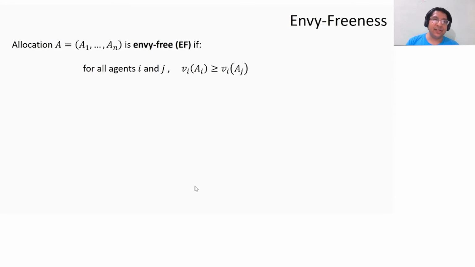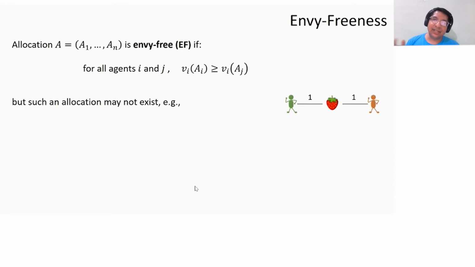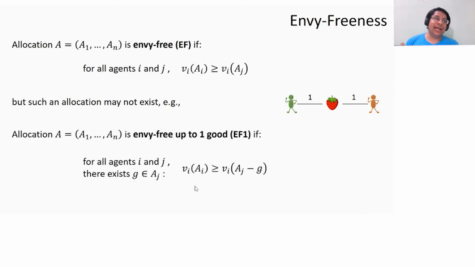So this is Envy-Freeness. A simple example to show that this does not exist, consider just two agents and there's one good. Both of them have value 1 for this good. Now, no matter whom you give this good to, there's going to be envy, right? If you give it to the red agent, the green agent is going to envy the red agent. She will want what the red agent has. So we're going to relax this.